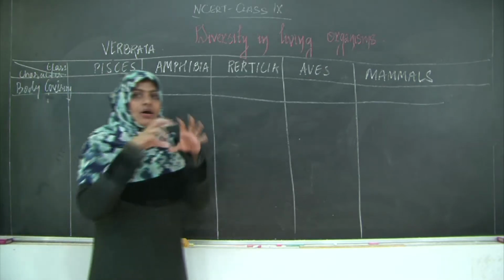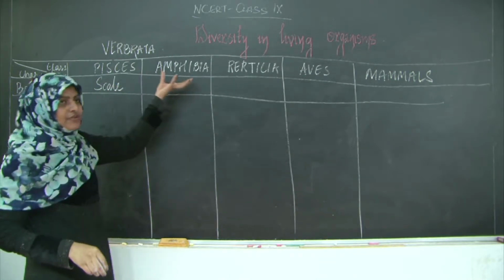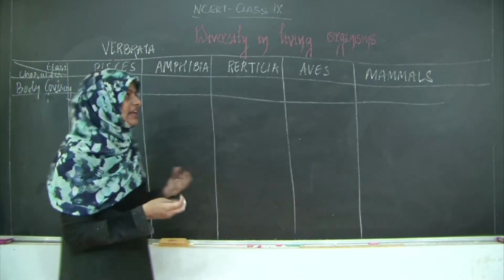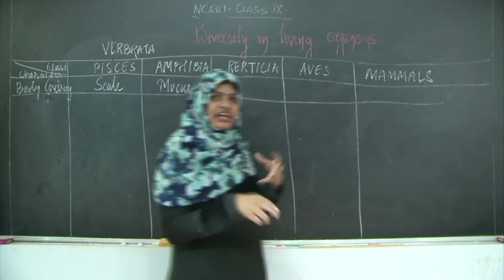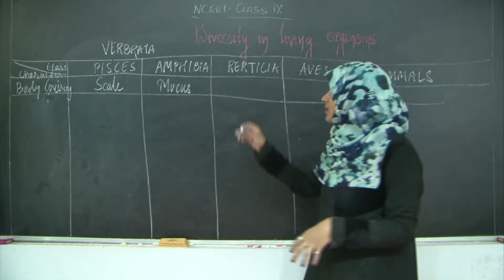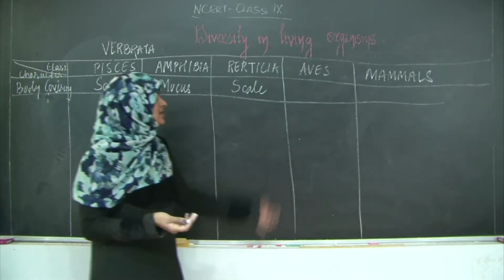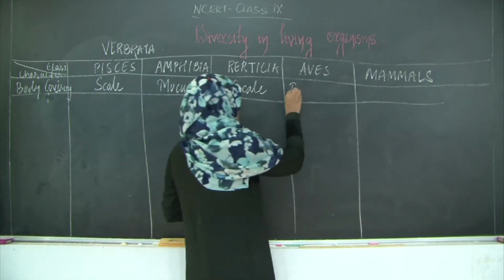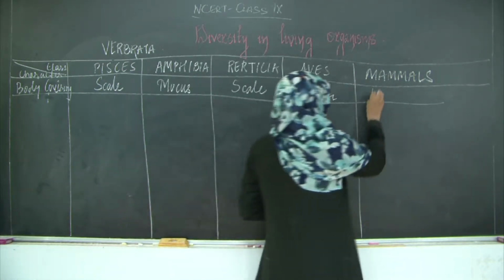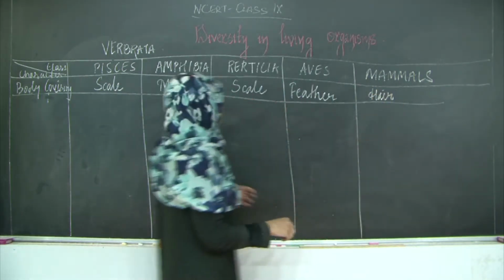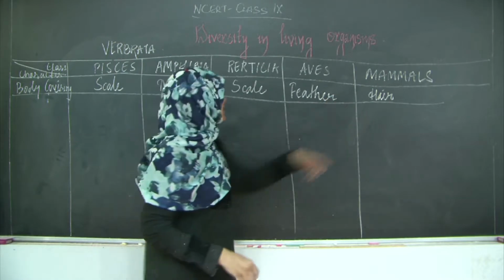Pisces or the fishes have the body covered with scales. The amphibians are covered with a sticky layer called mucus. Reptiles, which you all have seen, are again covered with scales. Aves are nothing but your birds, so the birds are covered with feathers. And mammals, we all have hair, so the mammal's body is covered with hair. So we have scales, mucus, then again scales, feathers and hair.